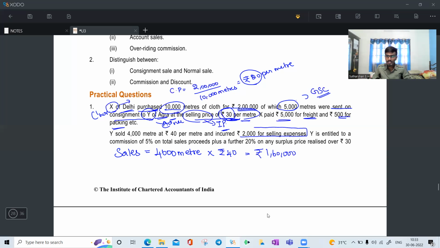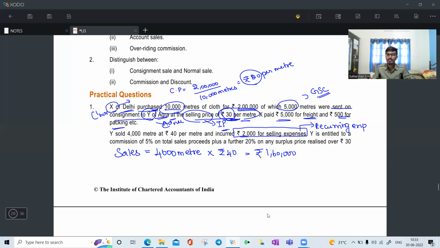Whether this selling expense is a recurring expense or a non-recurring expense. Recurring. Very good, recurring expense.